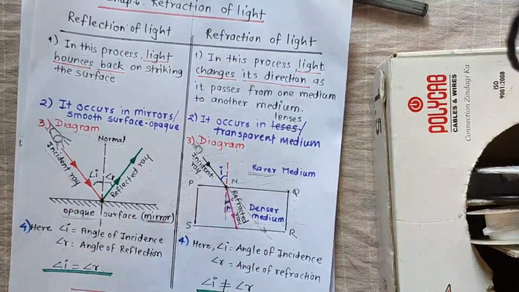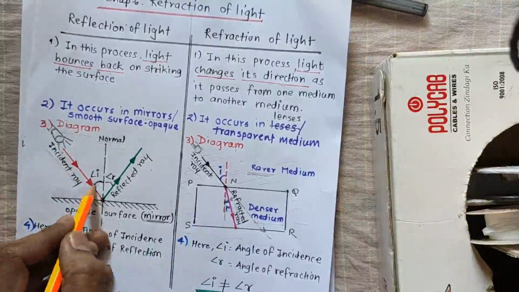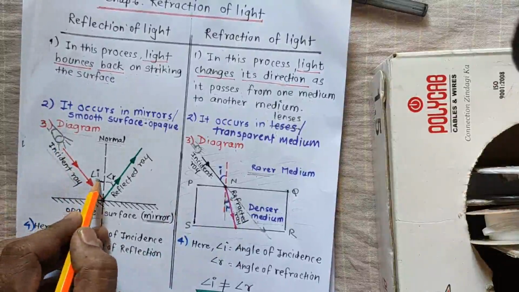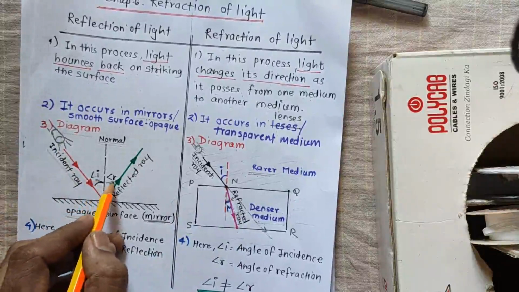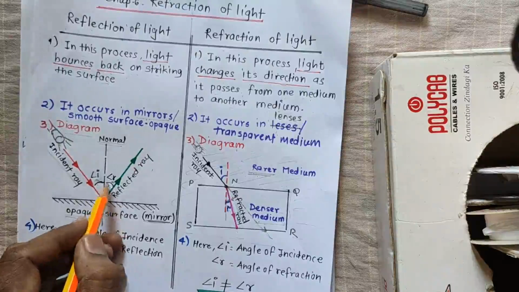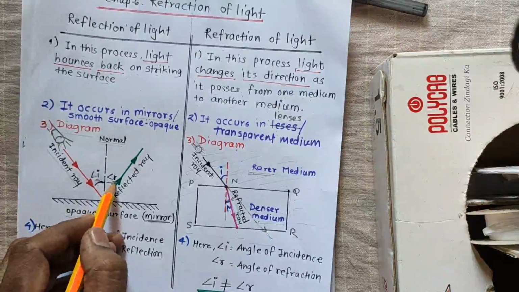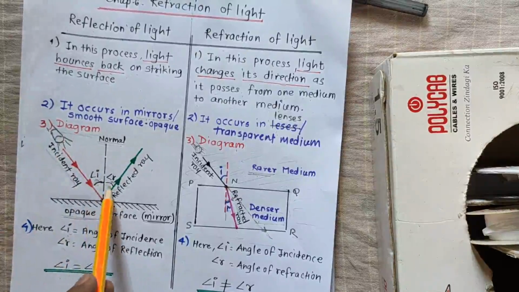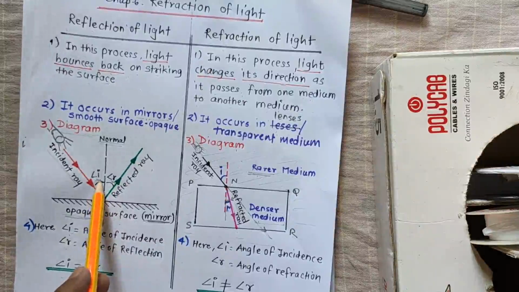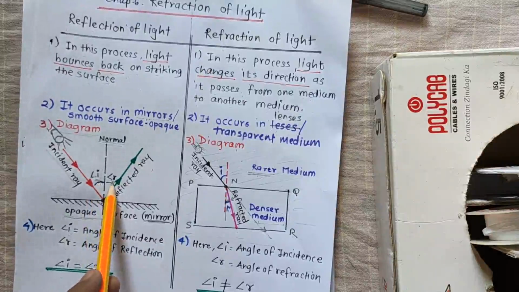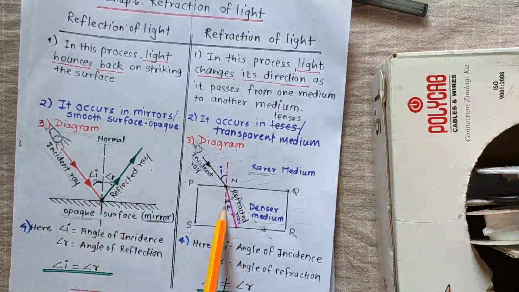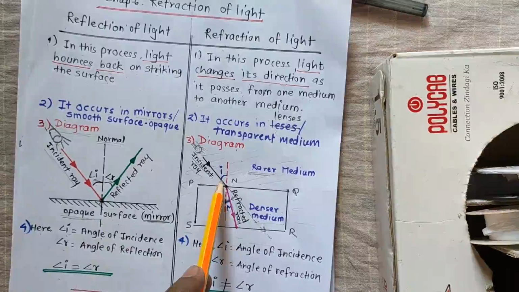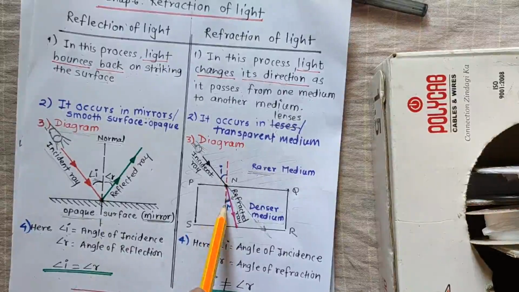In the same way over here, it has made the angle of incidence, but here I cannot say refraction, it is the angle of reflection. So in this diagram we got the angle of incidence and the angle of reflection, and here the angle of incidence and the angle of refraction, not reflection. So this is the basic diagram.